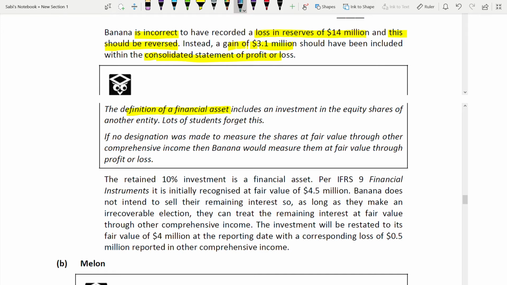But other than that, IFRS 9 is not at all very difficult, the way most students think about it. I once used to hate the standard, but once I actually went through it, it took a lot of days. In fact, it took more days to go through this standard than other standards. But then I ultimately understood the whole concept.